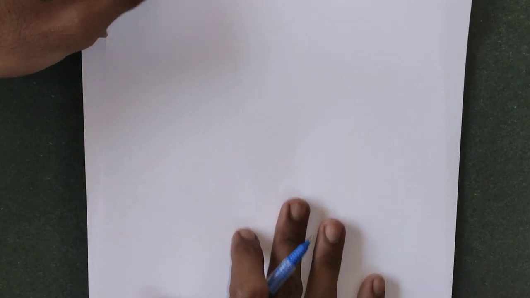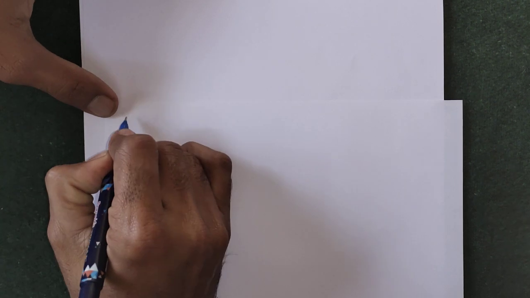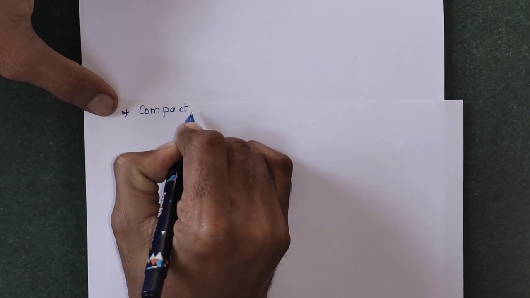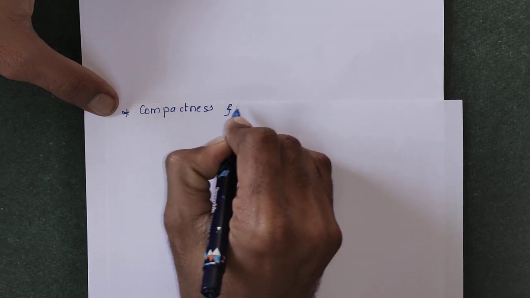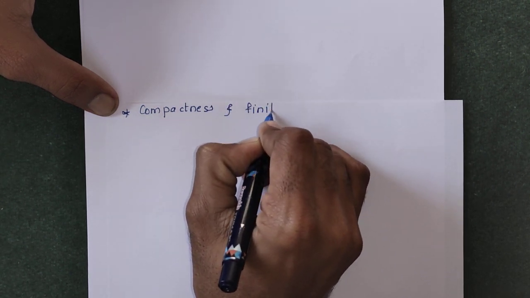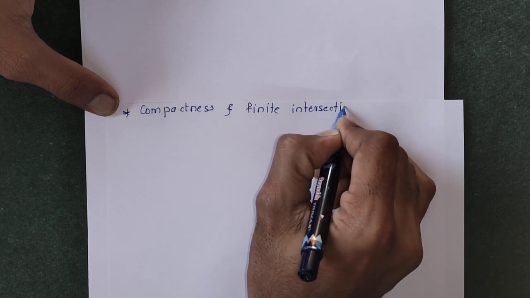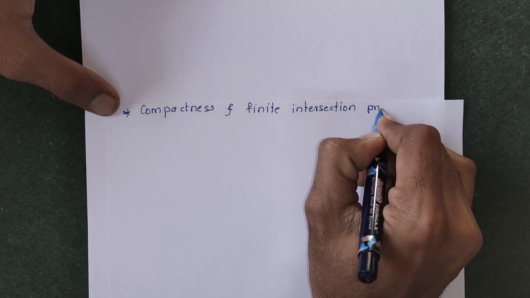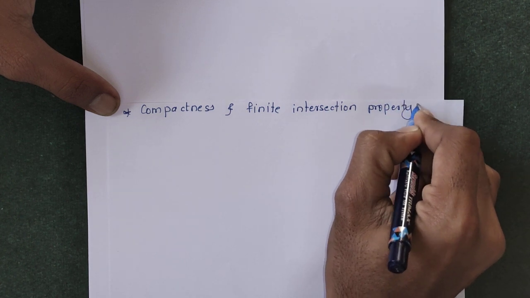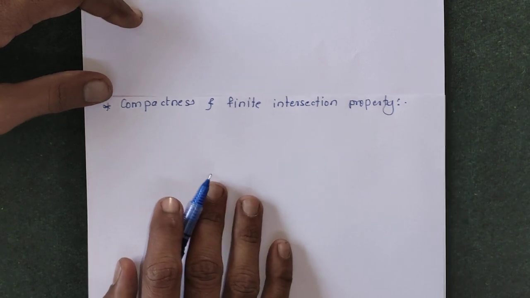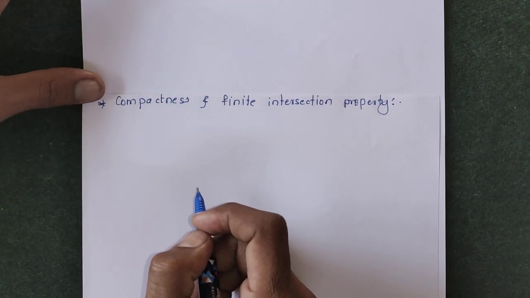Today we will discuss the last topic of this chapter, compactness and finite intersection property. In the previous videos we have seen the definition of compactness and some theorems on it.